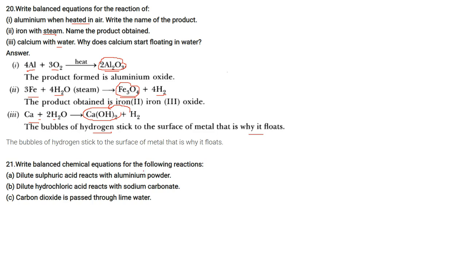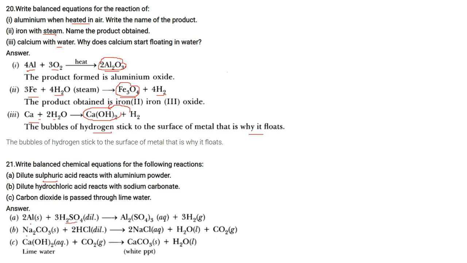Write the balanced chemical equation for the following reactions. Dilute sulfuric acid reacts with aluminum powder. So H2SO4 reacts with Al. It gives Al2(SO4)3 and hydrogen. Dilute hydrochloric acid reacts with sodium carbonate. HCl reacts with Na2CO3 to give NaCl, water and carbon dioxide. Carbon dioxide is passed through lime water. So carbon dioxide passed through lime water, which is calcium hydroxide, gives calcium carbonate, which is a white precipitate.